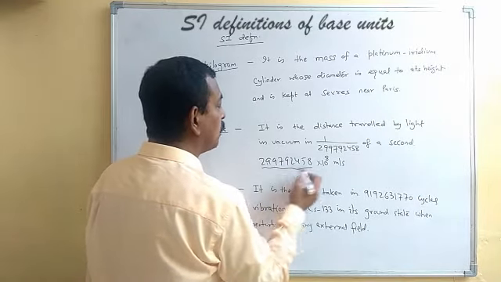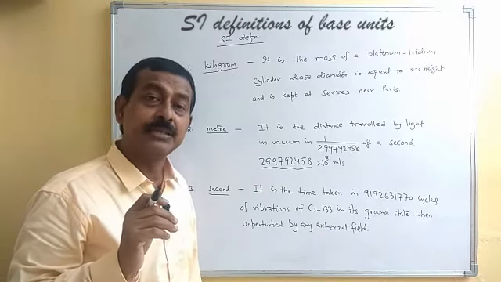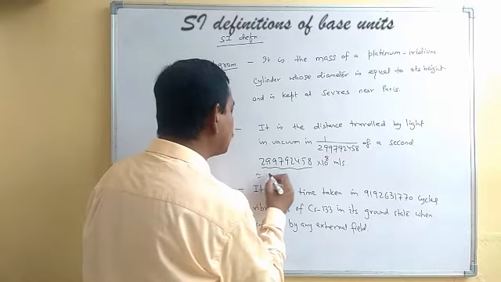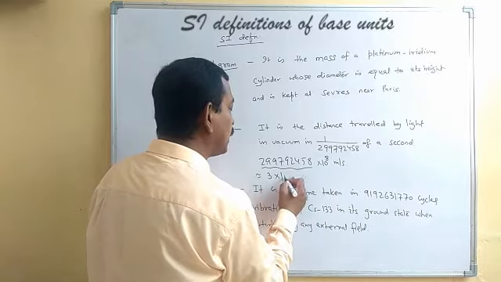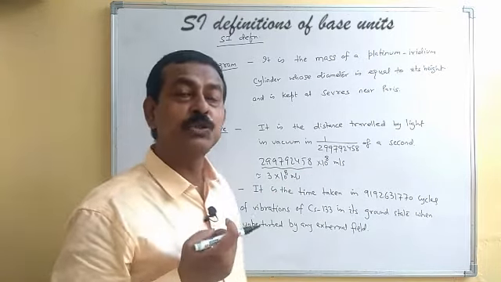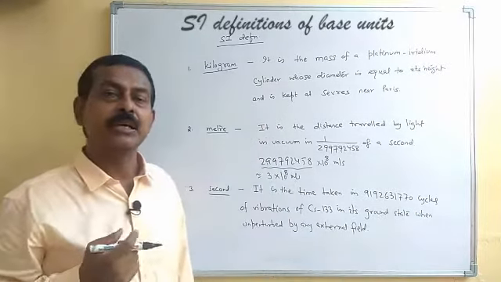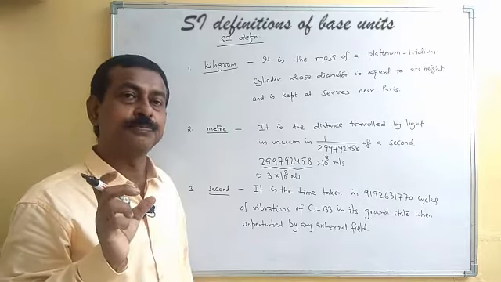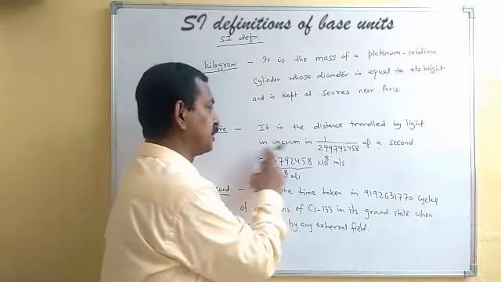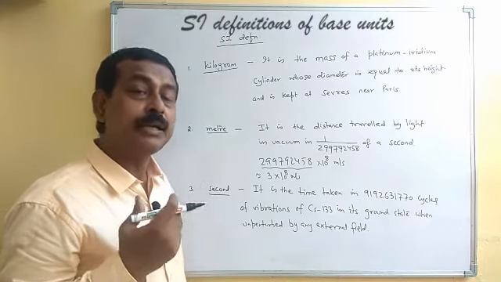This particular number, 2.99792458, is roughly taken as 3. And this is your 10 to the power 8 meter per second. That means the speed of light in vacuum, which we take as 3 into 10 to the power 8 meter per second, is basically its rough value. The exact value is this much. So that is the speed of light in vacuum.